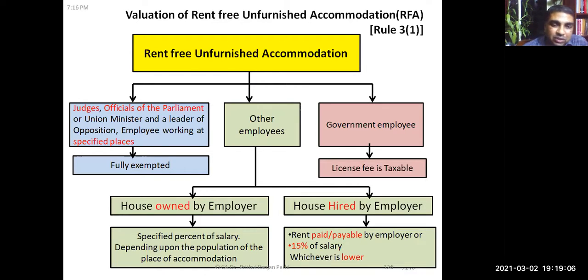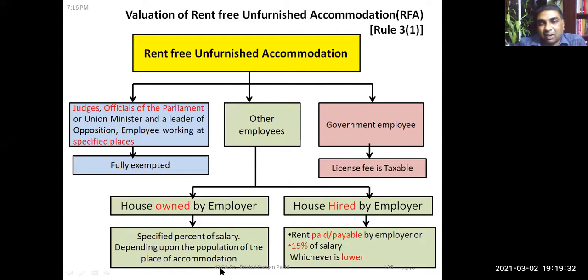If the house is the employer's own house, then the treatment will be different. The treatment is a specified percentage of the salary, depending upon the population of the place of accommodation. You have to see at which place accommodation has been provided. On that basis, the specified percentage will be treated as the value of the perquisite. I will be showing you that percentage shortly.